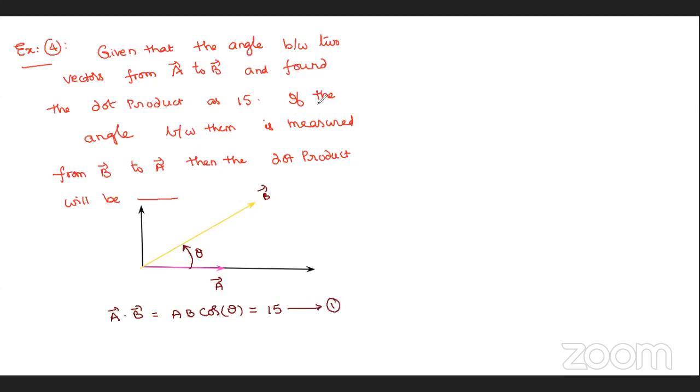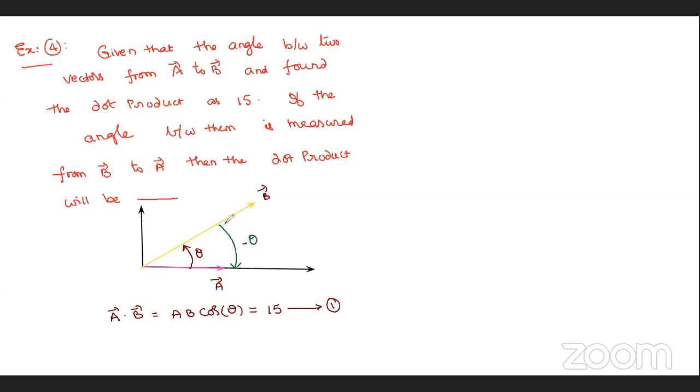Second time, he is measuring the angle between them from B to A. Look at this, it is clockwise. Clockwise angles measured in mathematics are negative angles, so it is minus theta. Okay, no problem. So now see here.